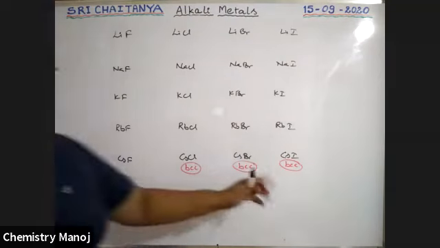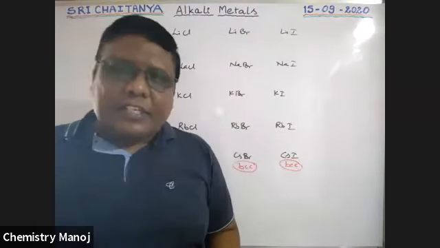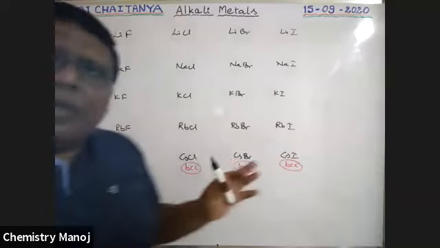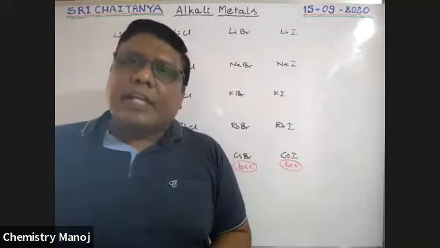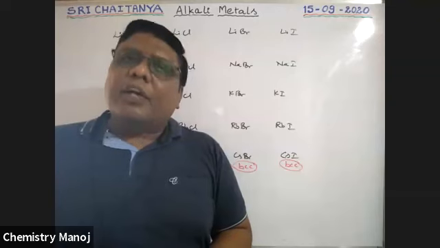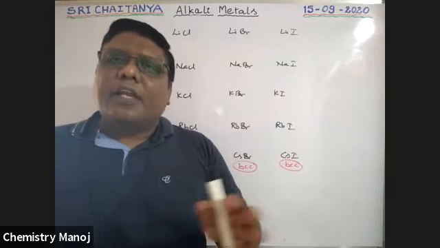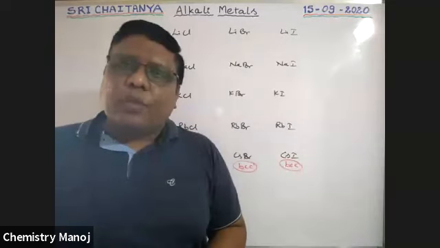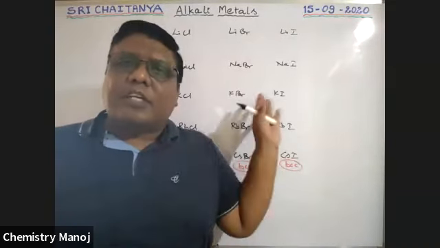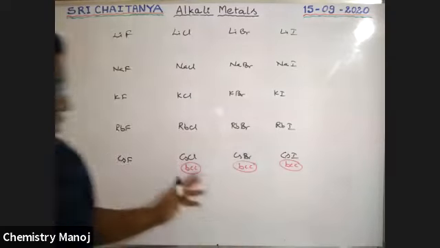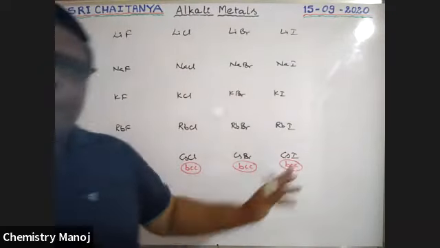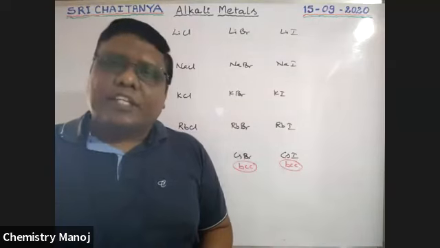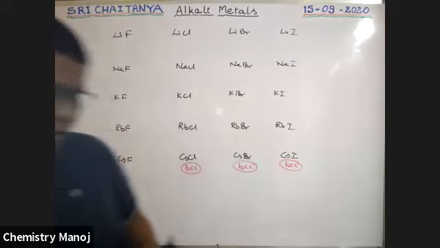These are the internal crystal structures of these halides, and all the remaining halides are similar to NaCl, that is FCC structure. NaCl has a face-centered cubic structure, so that structure resembles all other halides. Cesium chloride, cesium bromide, cesium iodide are the only ones with BCC structure, body-centered cubic. Okay, so keep in mind.